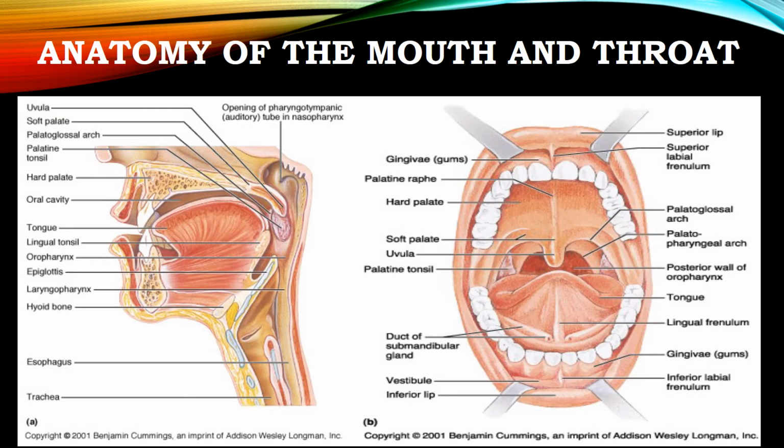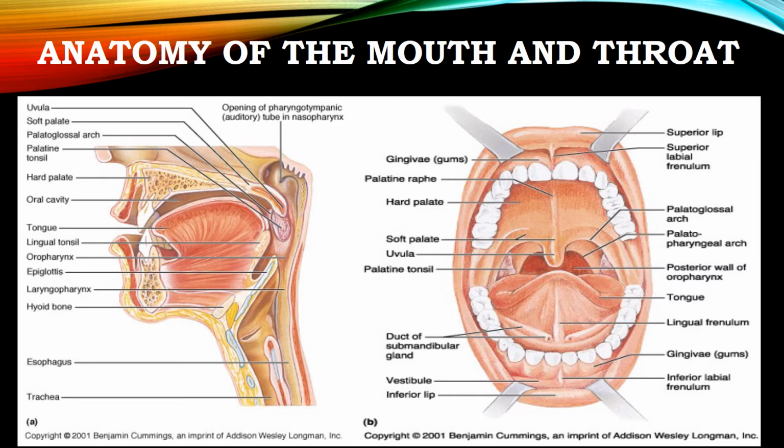Here we can see the entire anatomy of the mouth and throat. In the second picture we can see the inside view of our mouth. Here we can see the superior and inferior lip portions, and the lip is attached to the gum region by the superior labial frenulum and inferior labial frenulum. Above the gum region the teeth are attached, and inside the teeth there is the hard palate and then the soft palate.